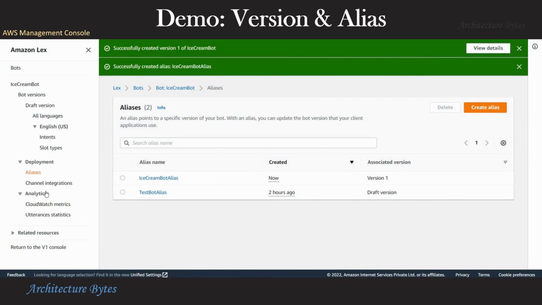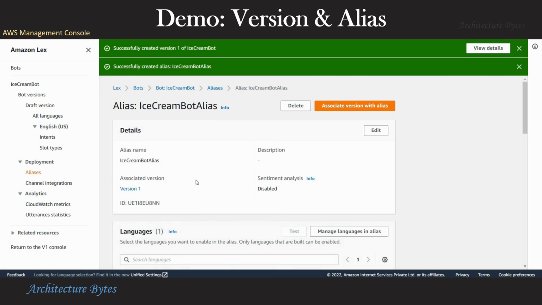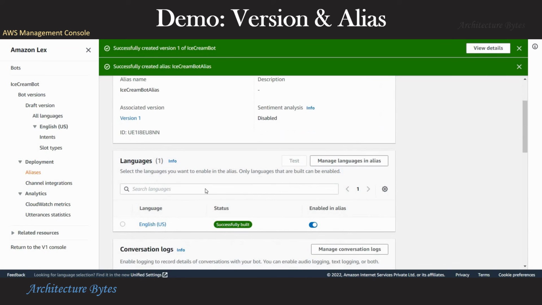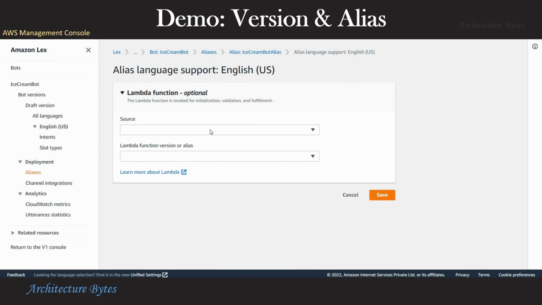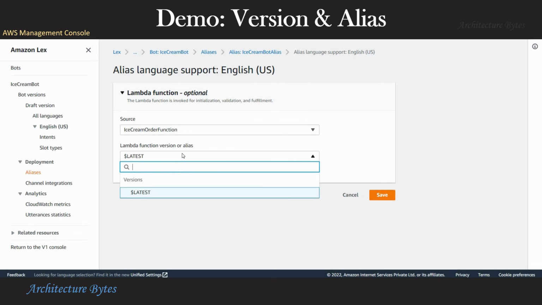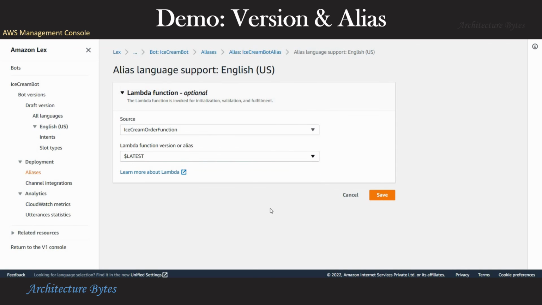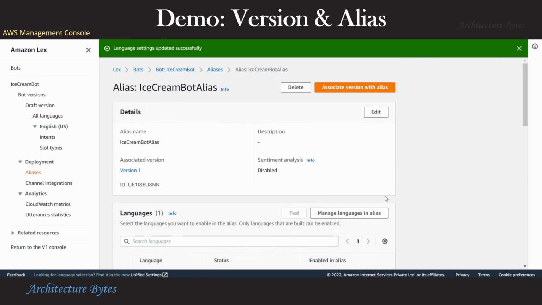Hit create. Okay, so now we have a new alias. Okay, let's go inside this alias and take a look. So you can see the English language which is enabled. Let's click that. Now here we can configure the Lambda function to use and the Lambda function version. So this is the place to configure the Lambda function for the alias.